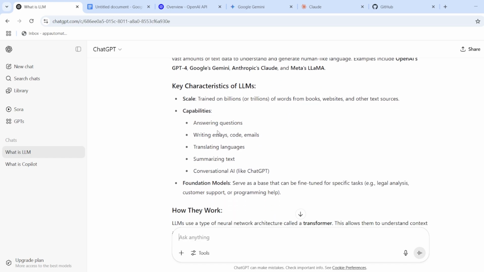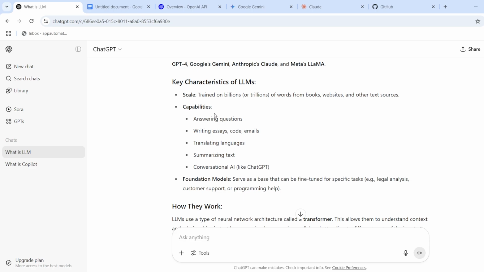They have specific tasks that these LLMs do: they answer questions, they can write essays, translate languages, summarize text. A conventional AI understands the reference to what I'm talking about. So let's say I ask 10 questions, and when I ask the 11th one, they know the context of what I was discussing. That is completely human-like language, and that is all about ChatGPT, and that's why we love it the most, right?